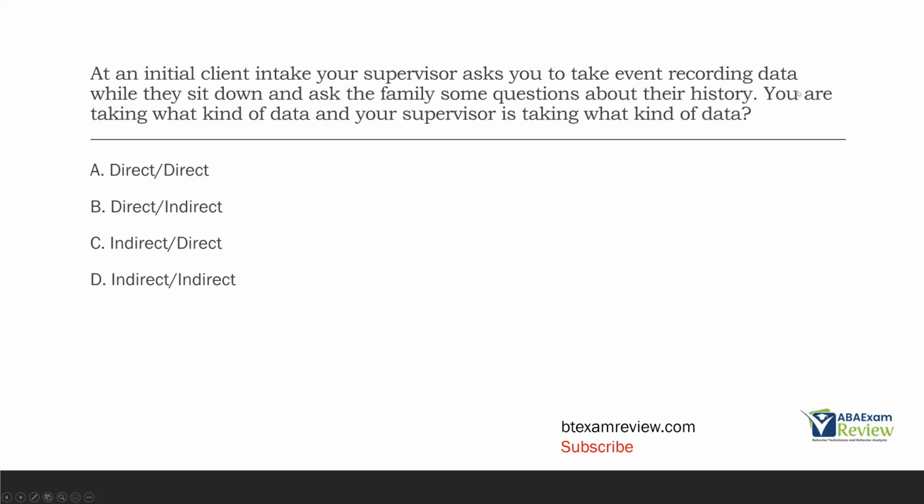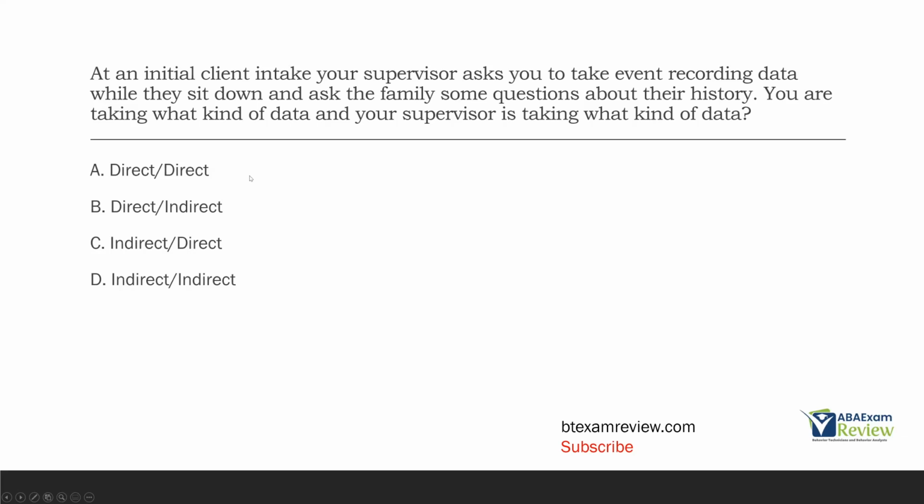Well, event recording data is direct data because you need to directly observe that client. The supervisor sits down and interviews the family. They ask them some questions about their history. What kind of data is a sit-down interview or asking questions? Indirect data. So if you're taking direct data and your supervisor is taking indirect data, then you are taking direct and your supervisor is taking indirect.